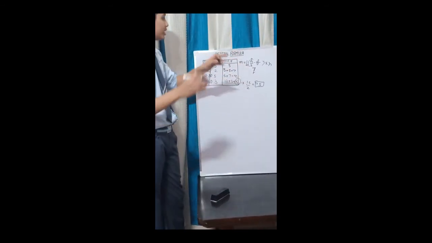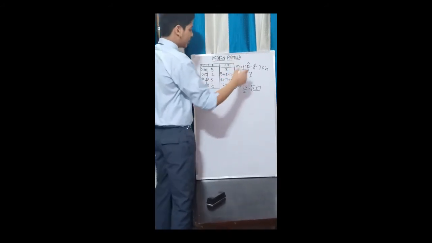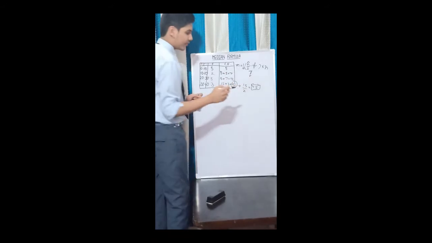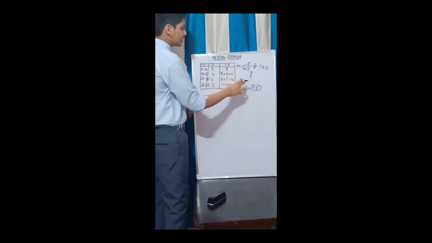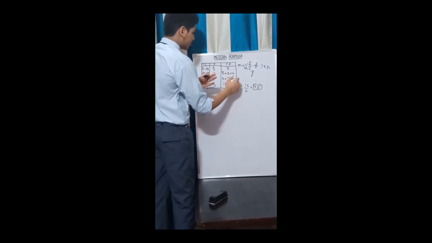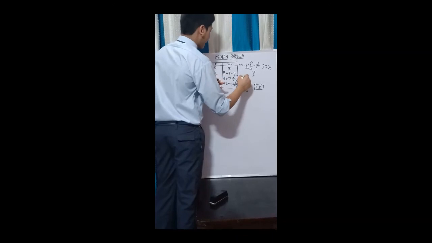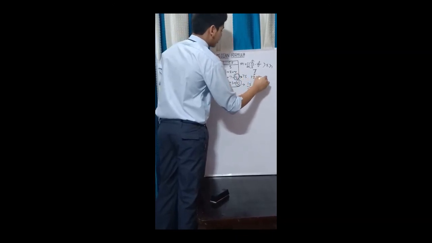L is the lower limit of the median class. How do we calculate the median class? We look at the value of 7.5 and find the cumulative frequency which is higher than this and just nearer to this. That is 12. This is nearer to 7.5, and 12 is greater than 7.5.